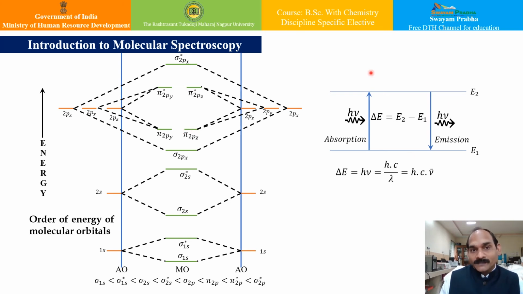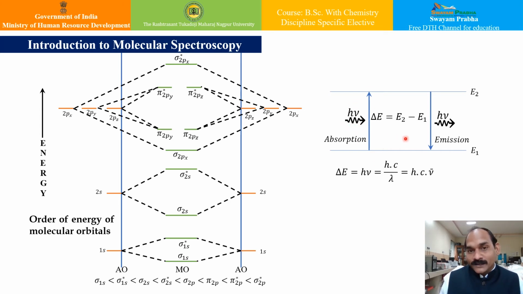Say, look at the figure. If a photon of frequency nu falls on a molecule at a lower energy level, say E1, and it absorbs energy, it goes to a higher energy level with the absorption of energy, correct? And that energy will be equivalent to h nu. The spectrum thus obtained because of the absorption is known as the absorption spectrum.